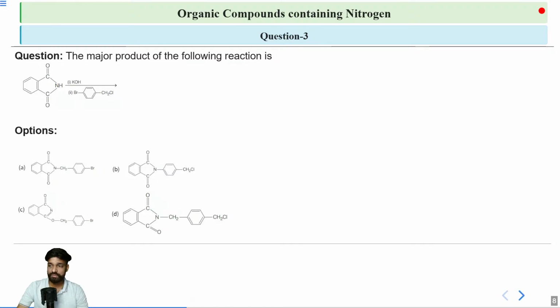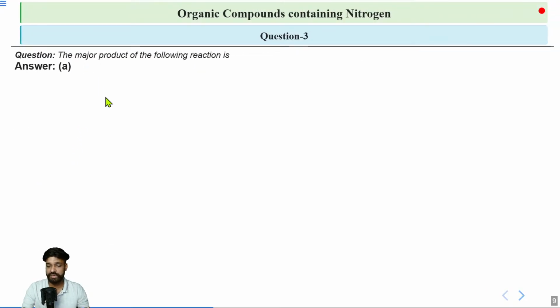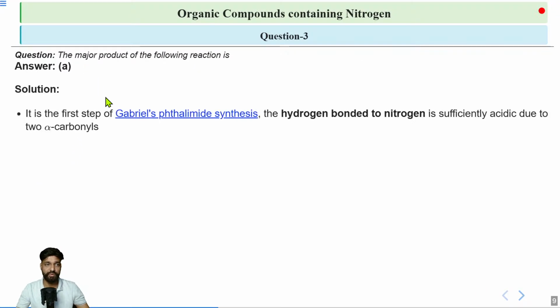Okay, so let me tell you the answer. The correct answer would be option A. Let's see if it is correct or not. Yes, the option A is the correct one. And how is it possible? So this is simply your Gabriel phthalimide synthesis. Remember, your nitrogen that you are giving the responsibility of attacking your alkyl halide can only attack on that halide which is not attached to benzene.